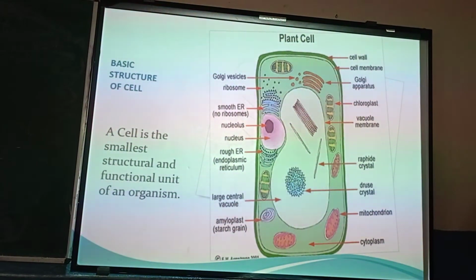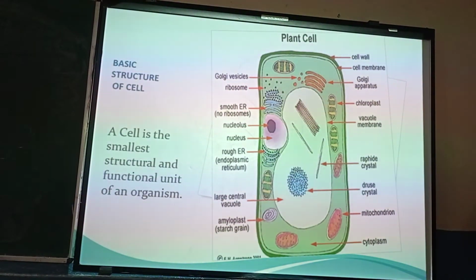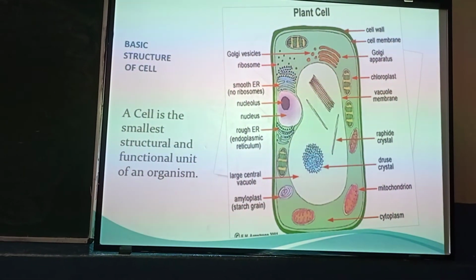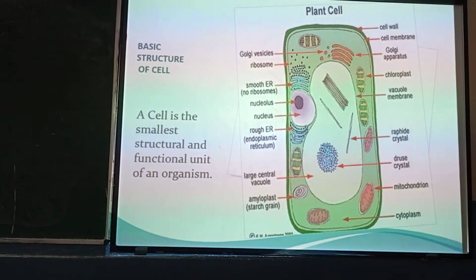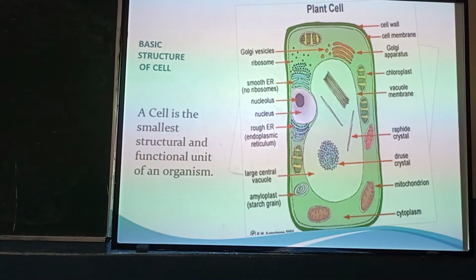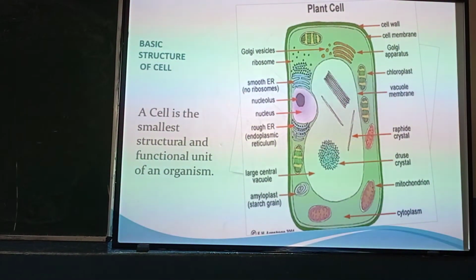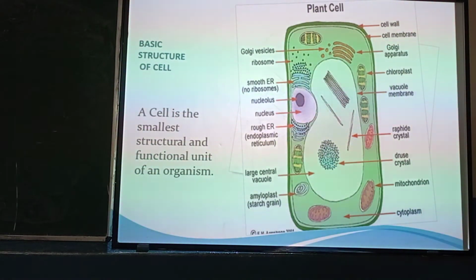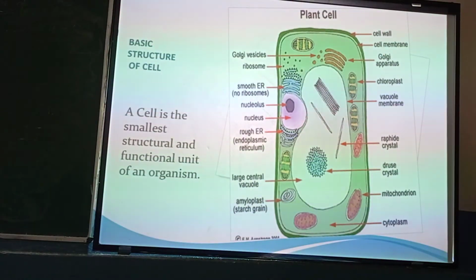Then those tissues combine together to form organs. Organs join together to form organ systems, and then organ systems work together and join together to form the whole organism. Today we will talk about this basic structural unit of life, that is cell.